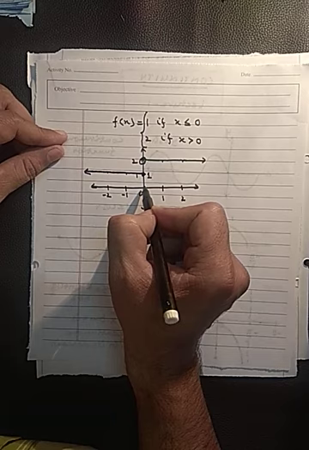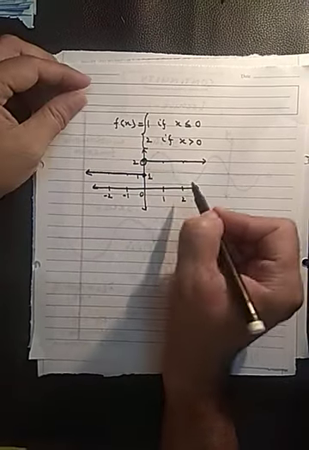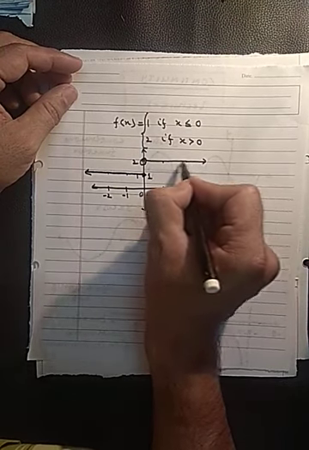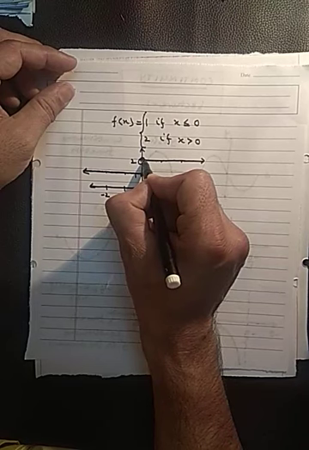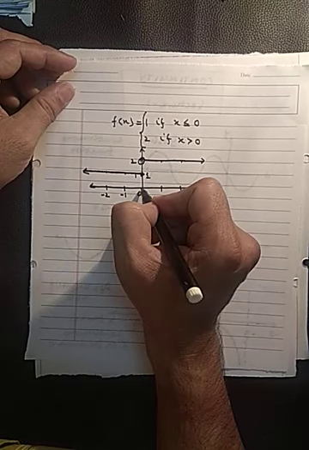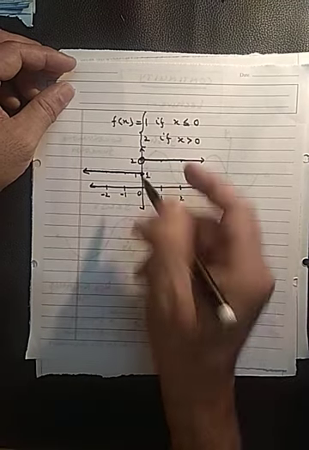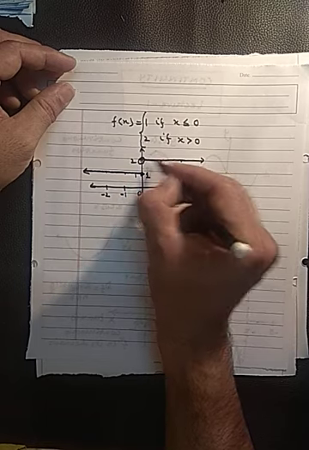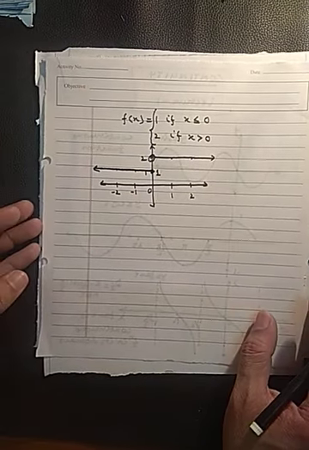But as soon as we shift to the right side of 0, or you can say if x approaches 0 from the right side, then the value of the function approaches 2. But as soon as you reach 0, the value of the function becomes 1.